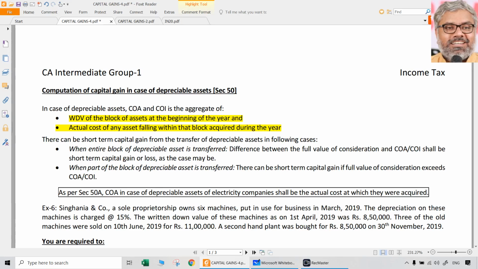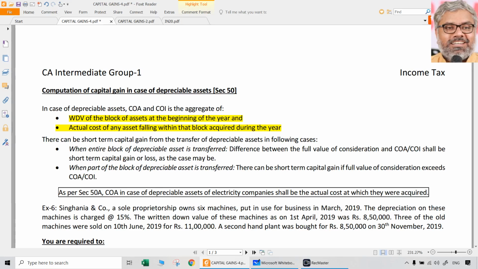Expenses in connection with transfer can be deducted so that we get net sale consideration. From that, what should we deduct in order to ascertain capital gains or losses? From the sale of depreciable assets, we need to deduct the opening WDV of the assets in that block and also deduct fresh additions that happened during the year in relation to that particular block.